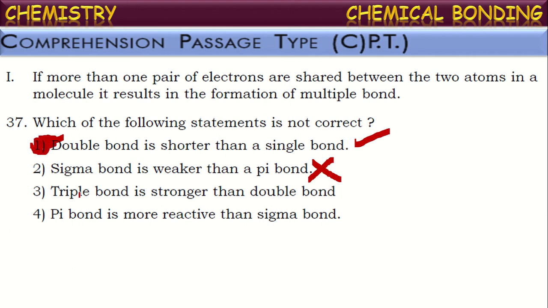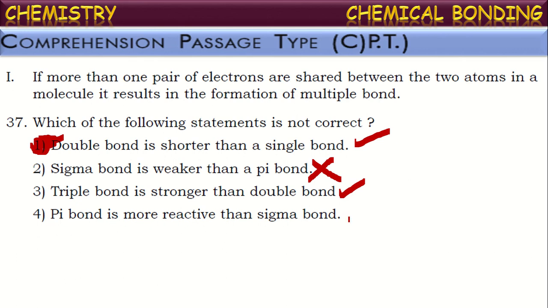Okay. Next, let us see the remaining also. Triple bond is stronger than double bond. Yes, it is correct because as number of bonds increases, bond strength increases. At the same time, bond length decreases. Here, as number of bonds are more in triple bond, it will be stronger than a double bond. This is also correct. Now, pi bond is more reactive than sigma bond.